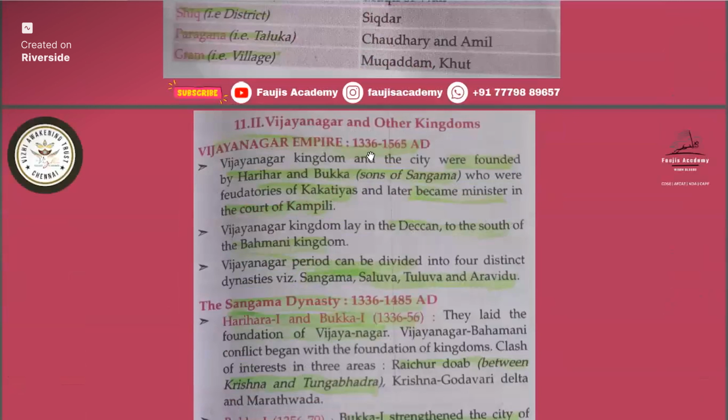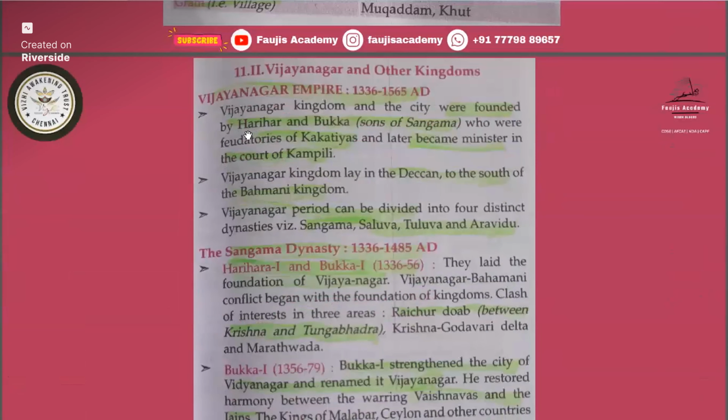So the Vijayanagar Empire was started in 1336 AD, and the founders were Harihara and Bukka. Who was the founder of the Vijayanagar Empire? It was Harihara and Bukka. They were sons of Sangama, who were feudatories of the Kakatiyas and later became ministers in the court of Ampili. The Vijayanagar kingdom lay in the Deccan, to the south of the Bahmani kingdom.